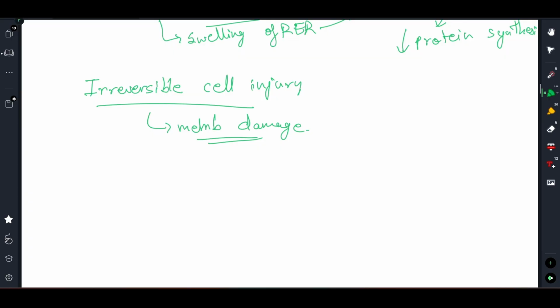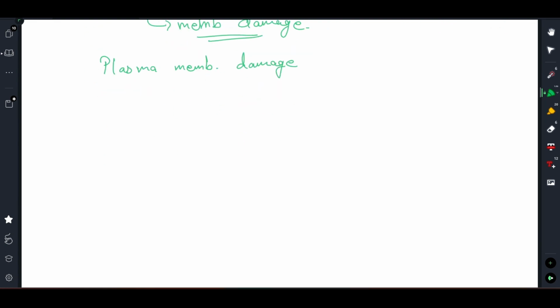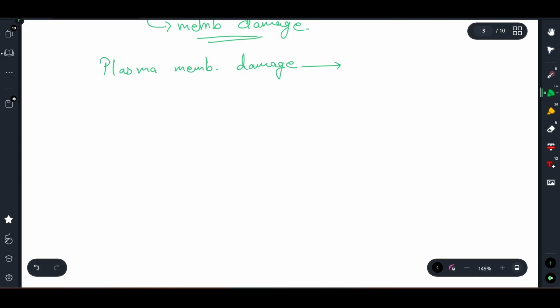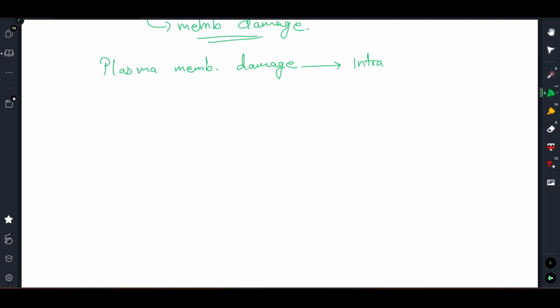So first of all, talking about the plasma membrane, whenever the plasma membrane gets damaged, what you see is that the intracellular enzymes leak out, right? And as they leak out, they can be seen in blood. And this is one of the most important diagnostic modalities. You can see the case of MI and many other diseases, where the intracellular enzyme leaks out, and it can be seen in blood.